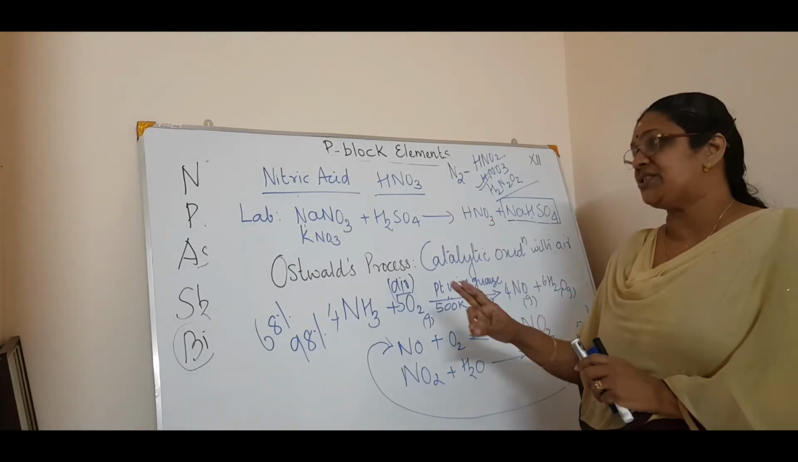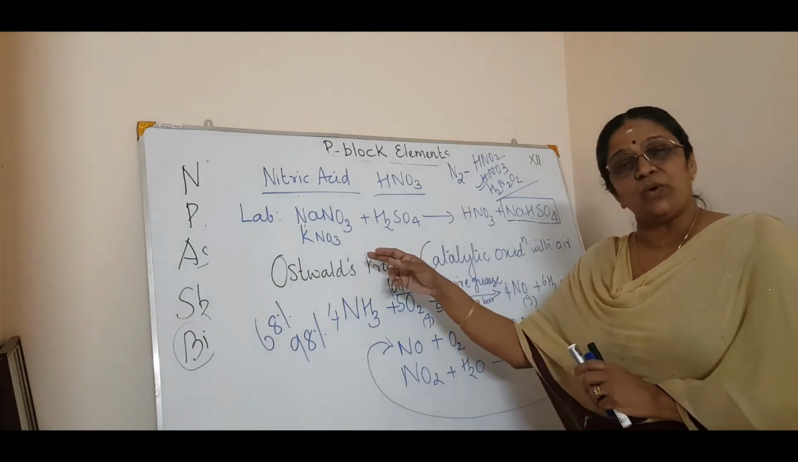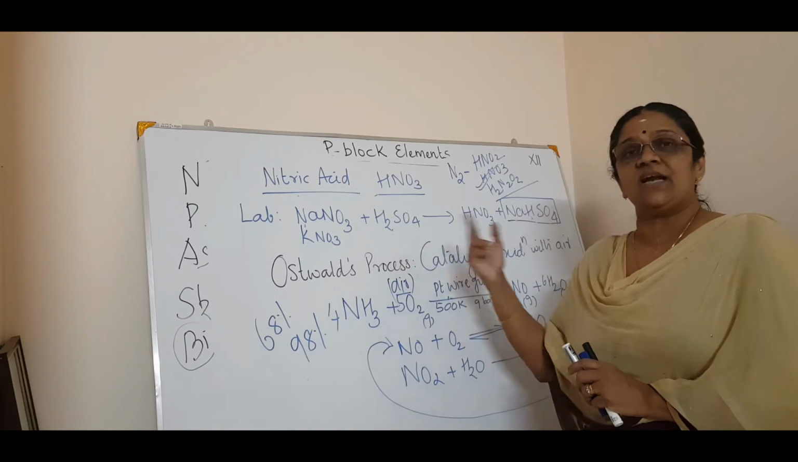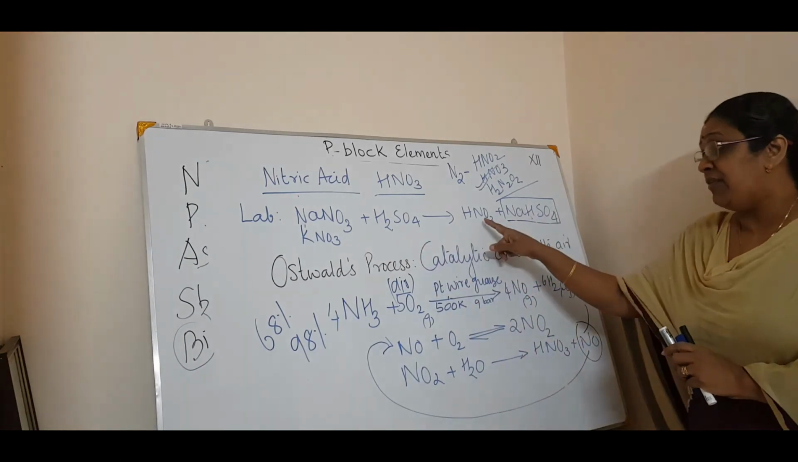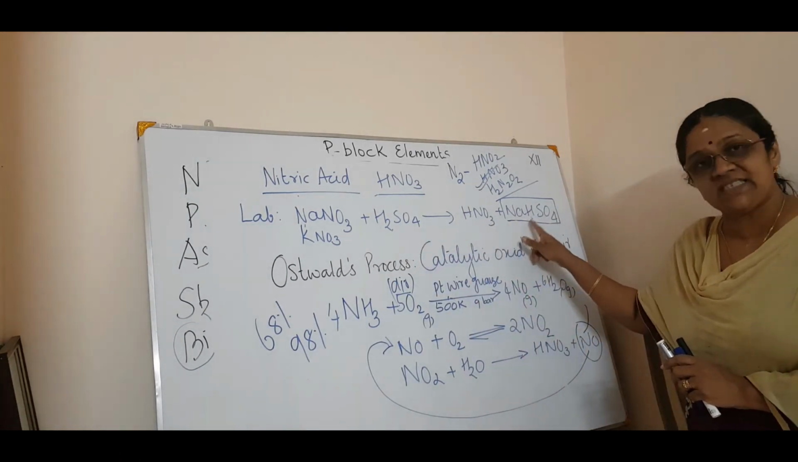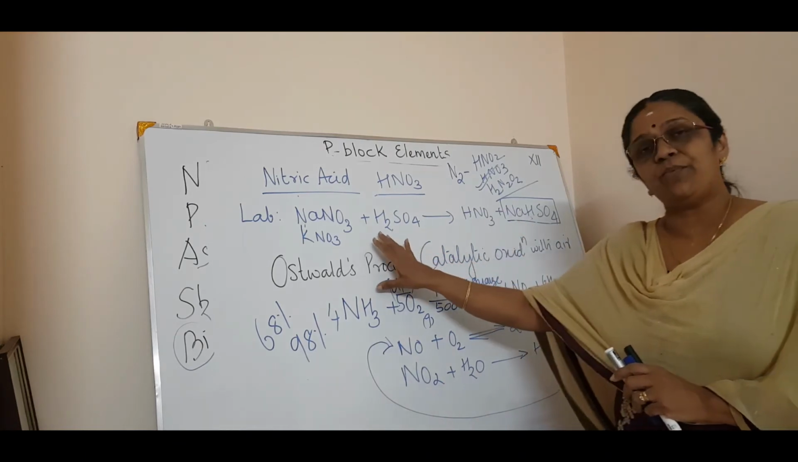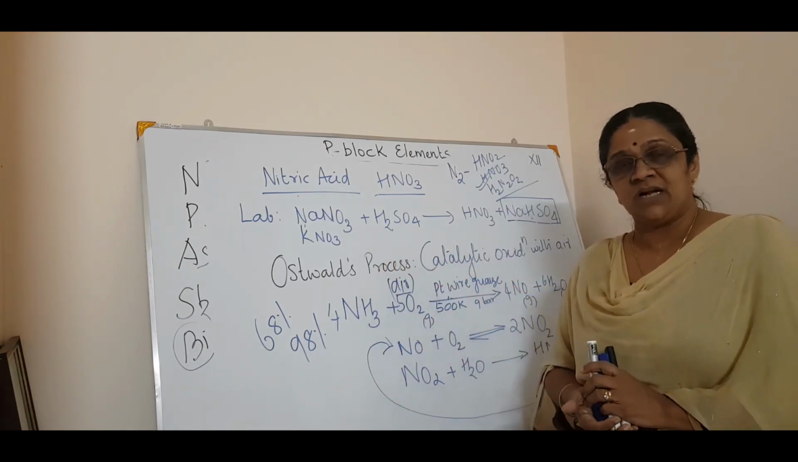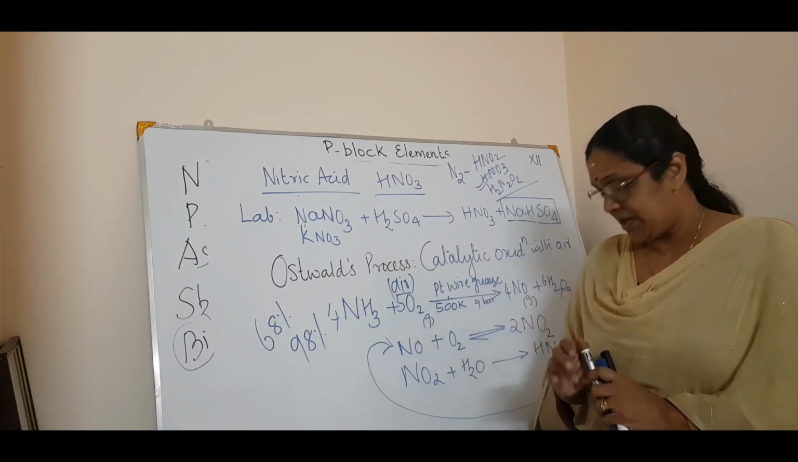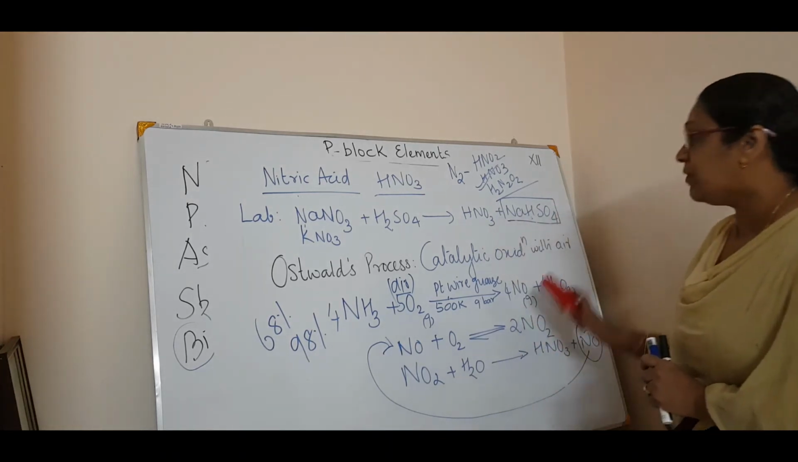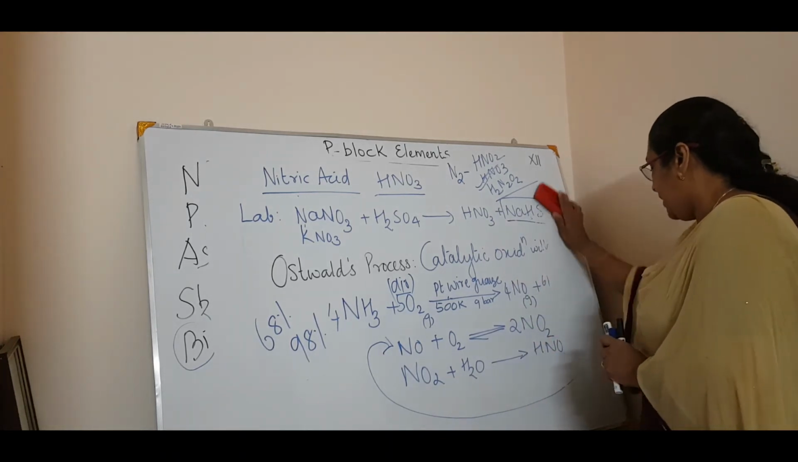There are 2 types of preparation. One is the lab preparation with sodium or potassium nitrate with sulfuric acid. The main point is that along with the nitric acid you will get the bisulfate. Now the Ostwald process, the 3 steps. Understood? Clear? Now we will see the properties of nitric acid.